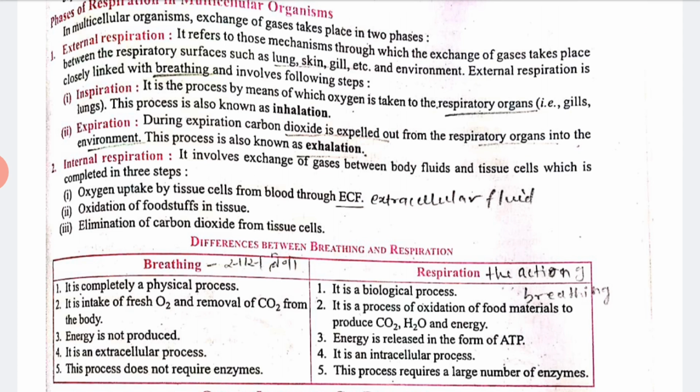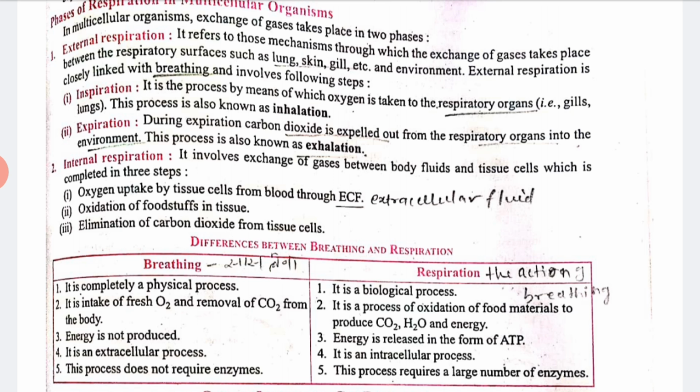which is completed in 3 steps. So let's see the steps. Firstly, oxygen uptake by tissue cells from blood through ECF, that is extracellular fluid. Then oxidation of foodstuffs in tissue, and elimination of carbon dioxide from the tissue cells. Clear? So we have seen 3 types of respiration in various types of organisms, like unicellular and multicellular,